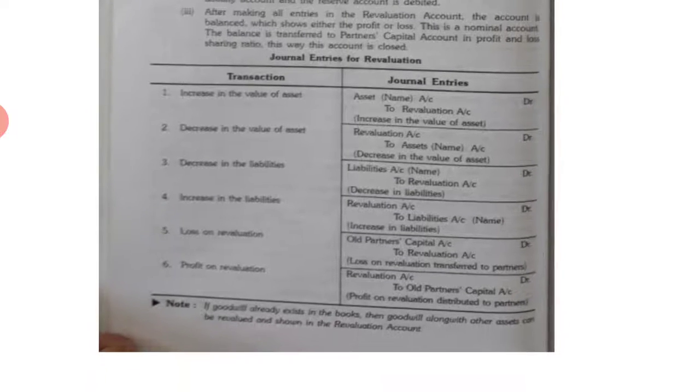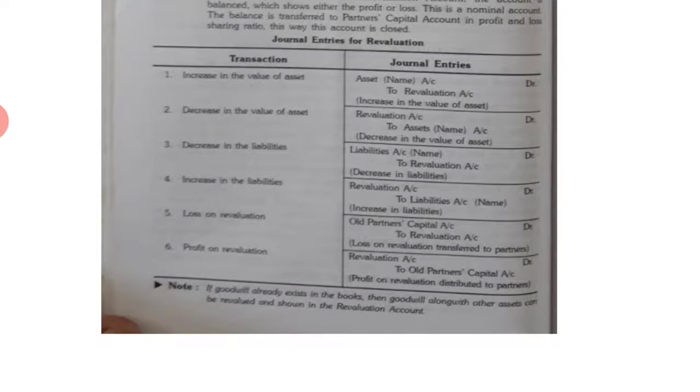You see on your screen, you are seeing 6 entries, and you notice first, third and fifth. In these 3 entries, revaluation account is credited, and whatever is the situation, accordingly other account is debited. So you can summarize it: increase in the value of assets, decrease in the liabilities, and loss on revaluation.